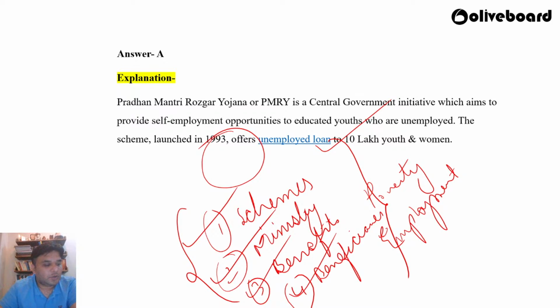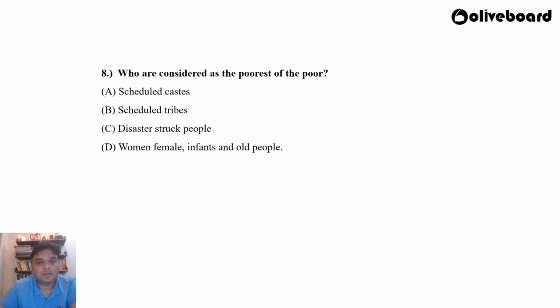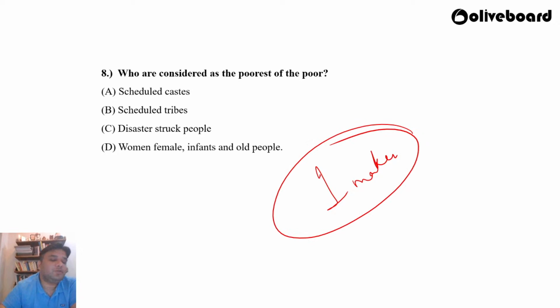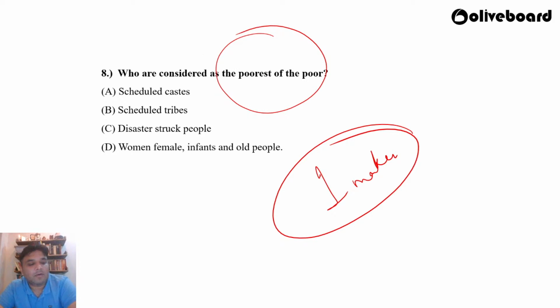Okay, so anyways, moving forward with question number 8, right? Again, a one marker which could be asked in phase 1 or could be asked in phase 2 also. Who are considered as the poorest of the poor? Scheduled castes, scheduled tribes, disaster struck people, women, female, infants and old people, right? What do you think? Who are considered as the poorest of the poor in our country? It's a one marker, but it's a very confusing question.